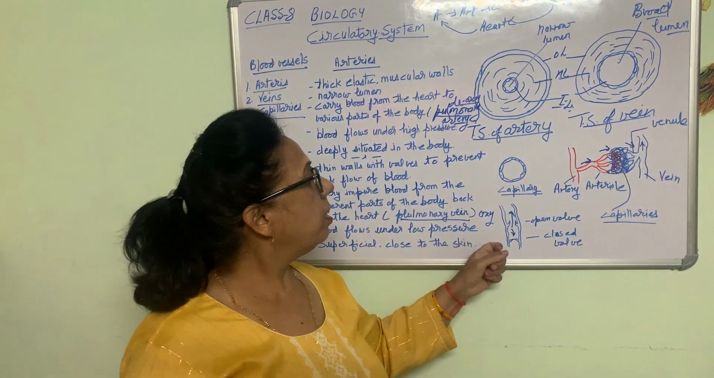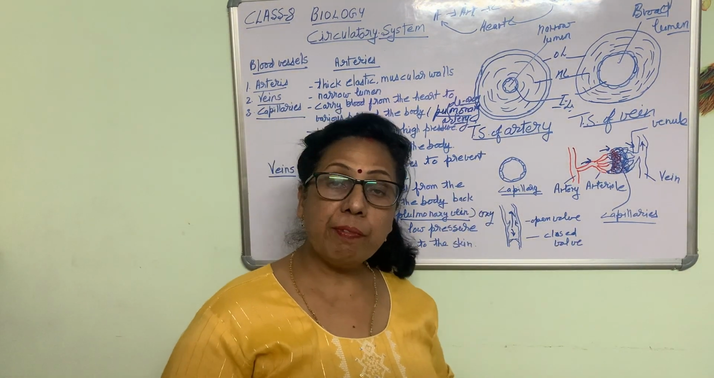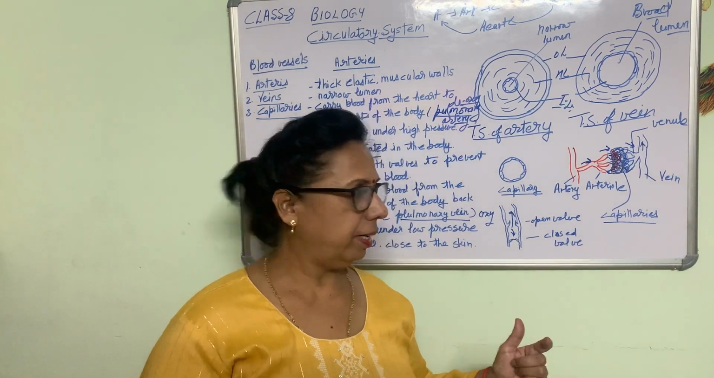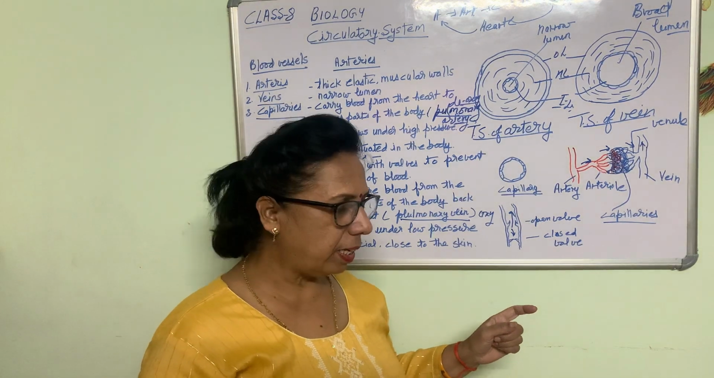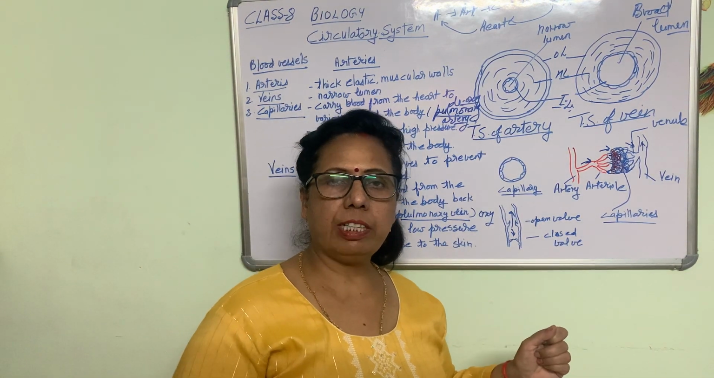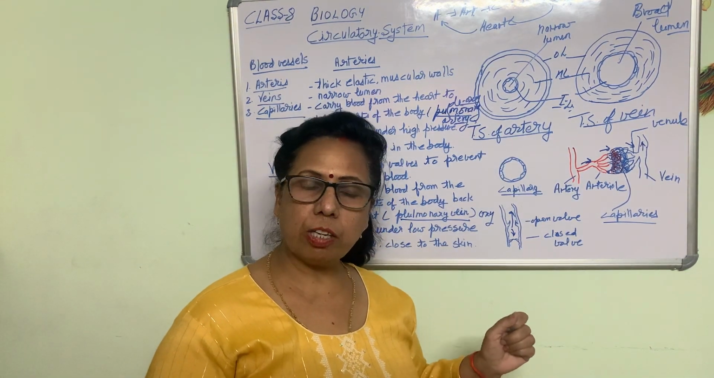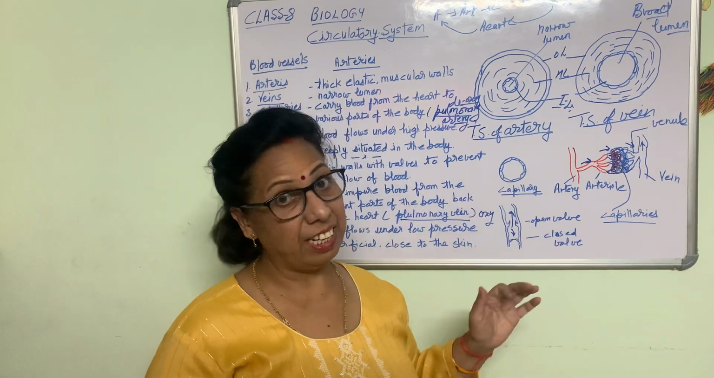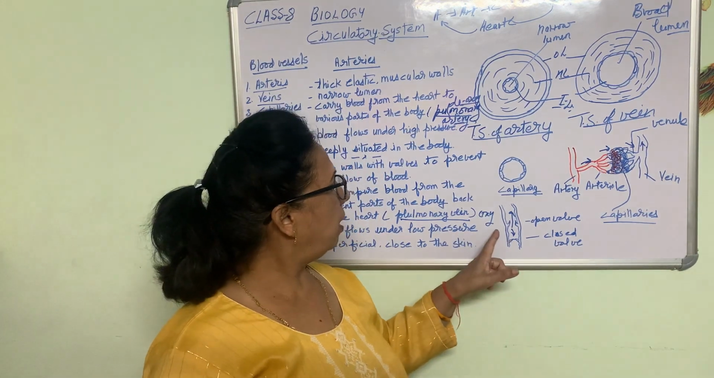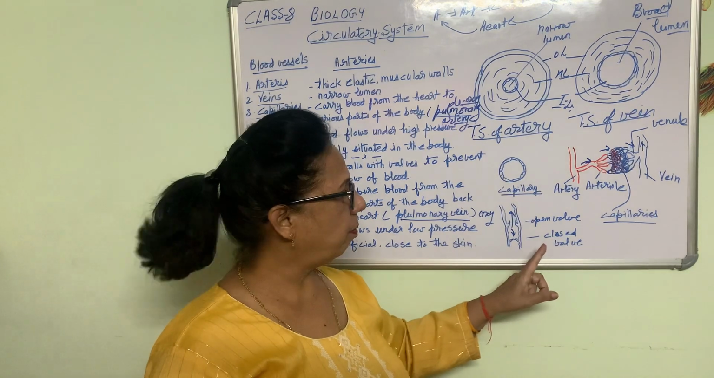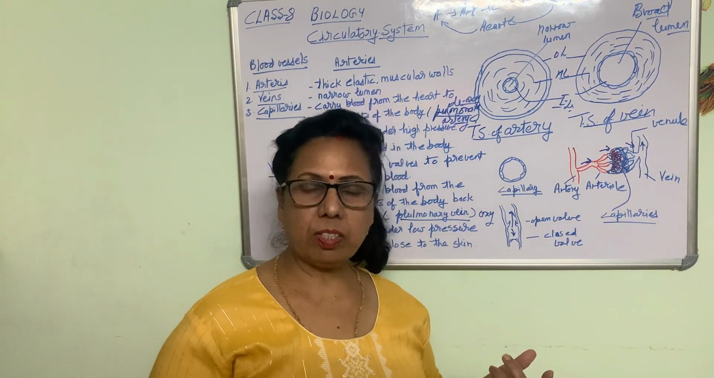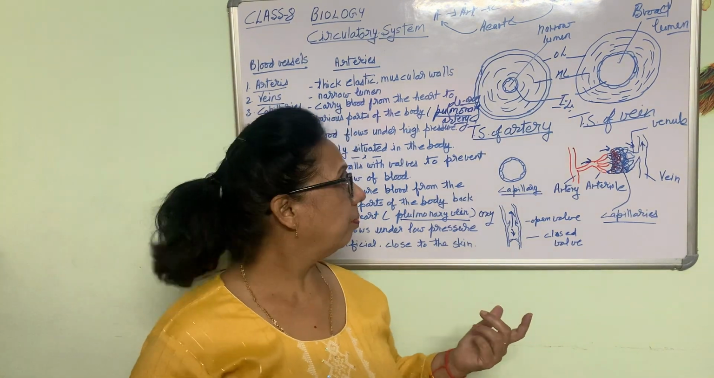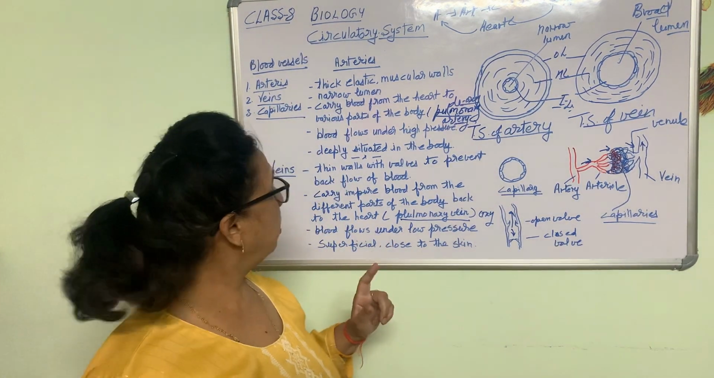Besides that, valves are present in the veins to prevent backward flow of the blood, because deoxygenated blood should not go back to the other organs or parts of the body. If the blood flows backward, the valves close and backward flow is not possible, so that our body is protected. So I hope the topic is clear to you.